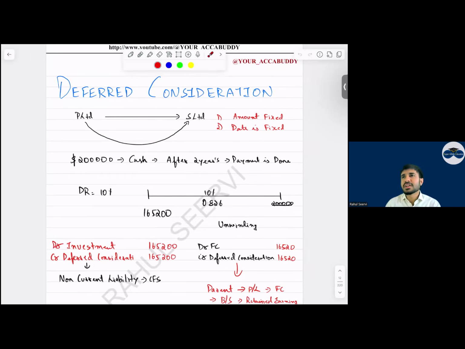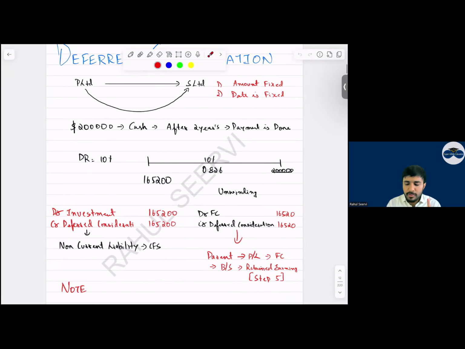Sir, what is the meaning of deferred consideration? Deferred consideration means the payment is done in future. So in future, after 2 years, I will do this payment. So I will discount it. So debit investment, credit deferred consideration, I record it by discounting. And every year we do unwinding. This unwinding interest will belong to which company, everyone? This interest will only belong to parent company, and parent company profit is affected. So which step? Tell me, which step? Step number 5. Yes, sir.